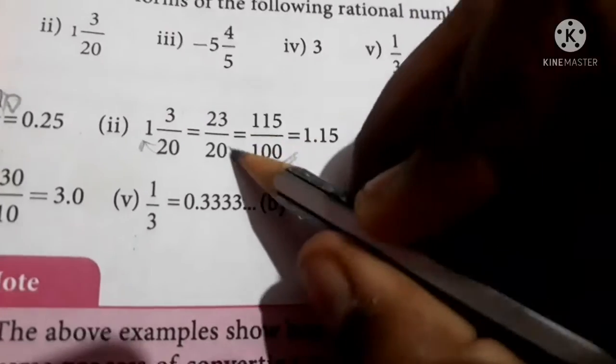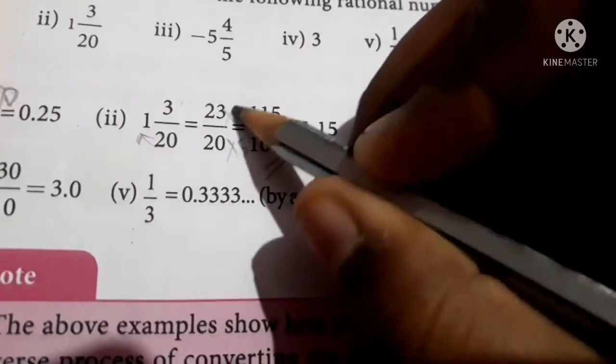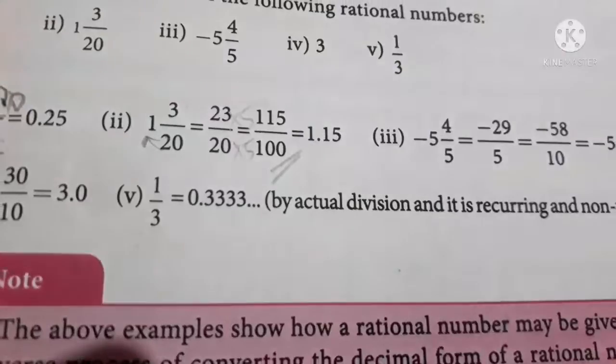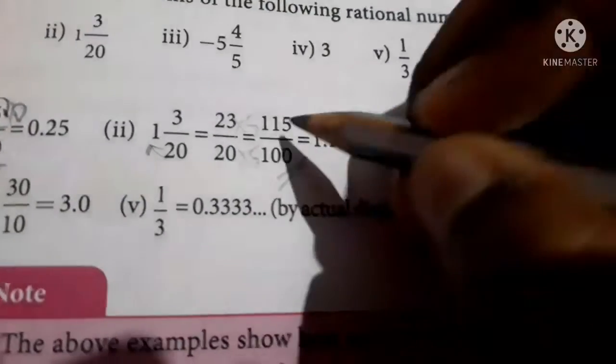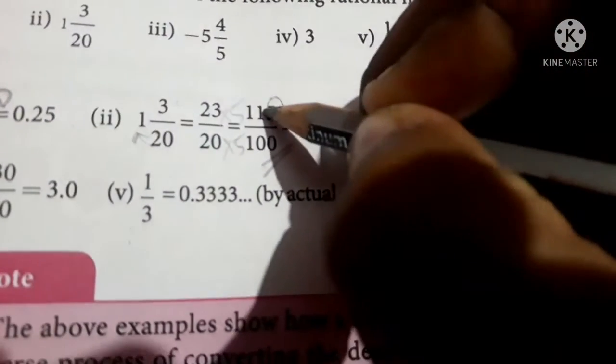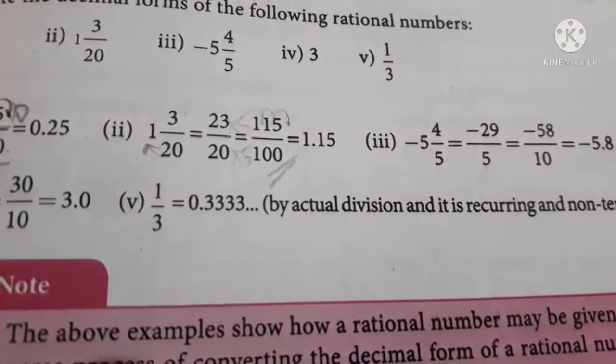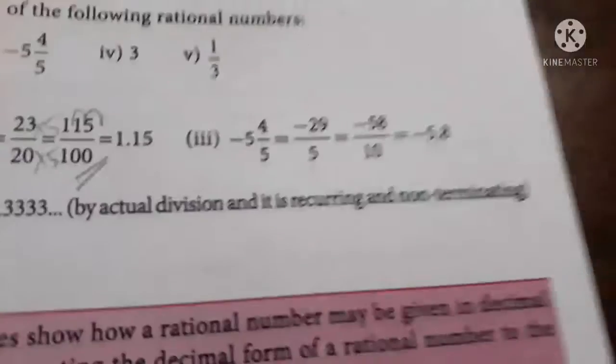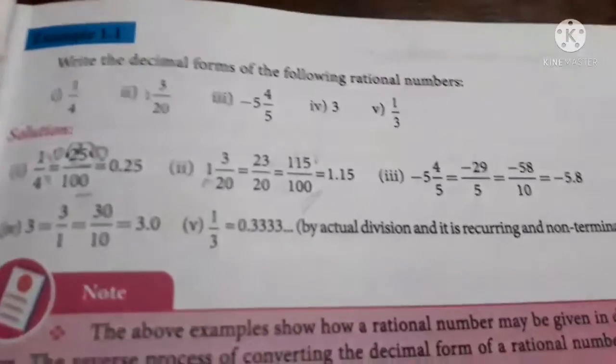I am just multiplying both numerator and denominator by 5. You will get 23 into 5, 115, 20 into 5, 100. So now the point is here, right? So you should move 2 times to the front. So you will get 1.15. Then in the same way you can do all these.